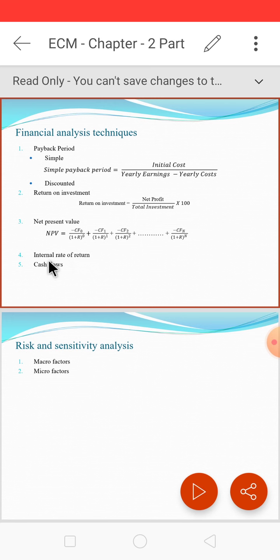Okay, so we will see some examples of this, and in the next lecture we will see risk and sensitivity analysis.